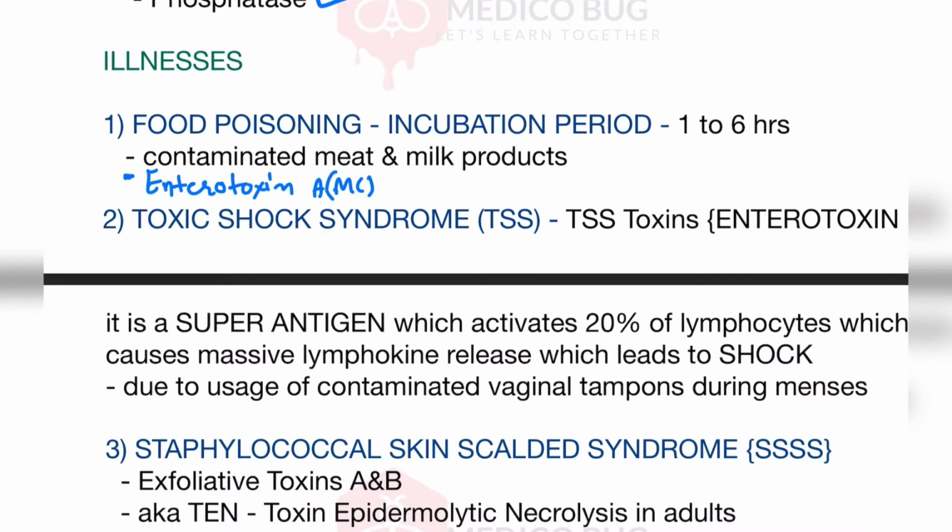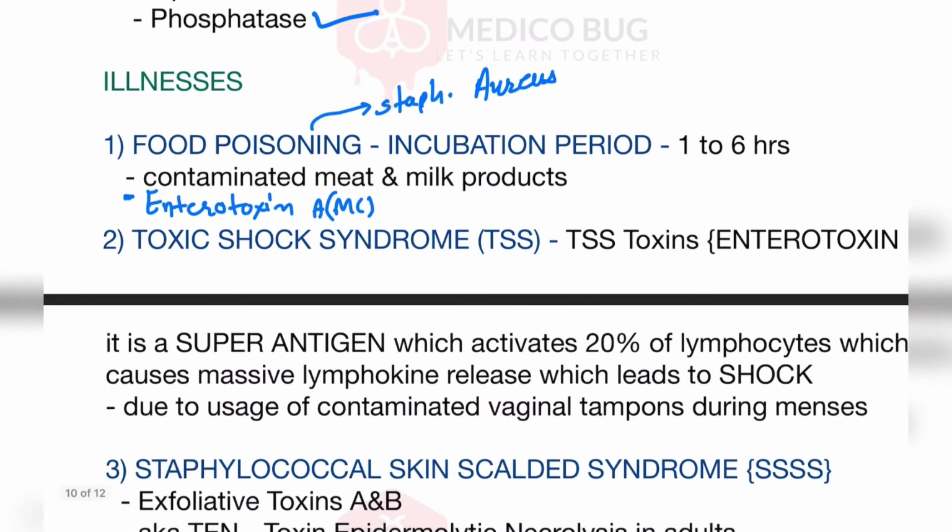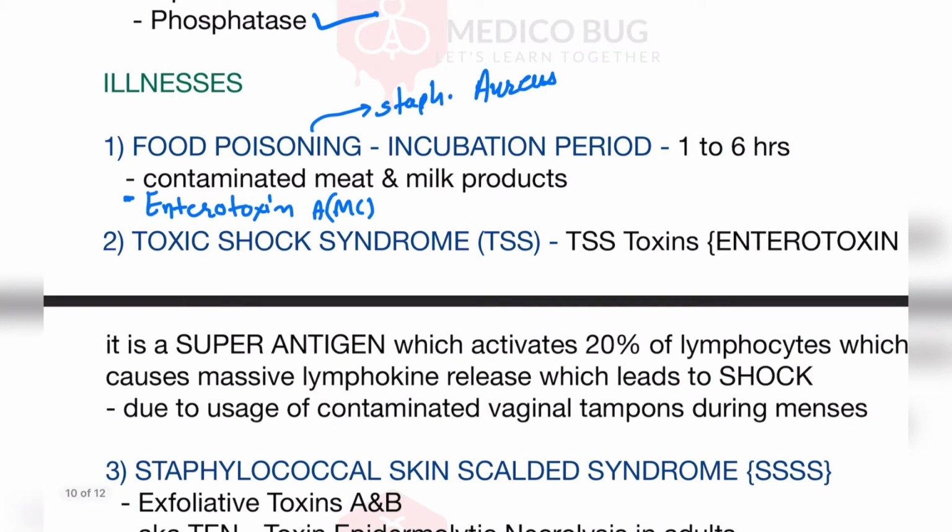So first of all, food poisoning. Food poisoning caused by Staphylococcus aureus. If we talk about the incubation period, after eating, symptoms will appear after 1 to 6 hours. So the incubation period is 1 to 6 hours. How can we make sure that it is caused by Staph aureus?